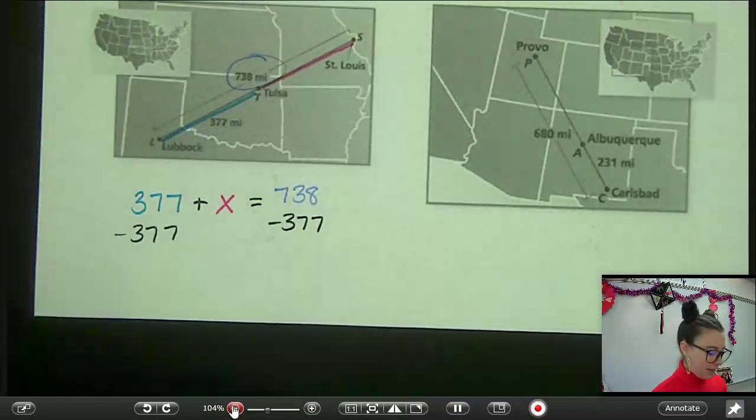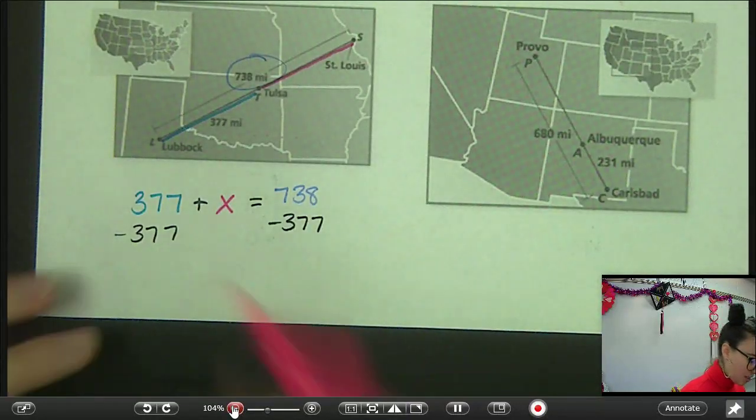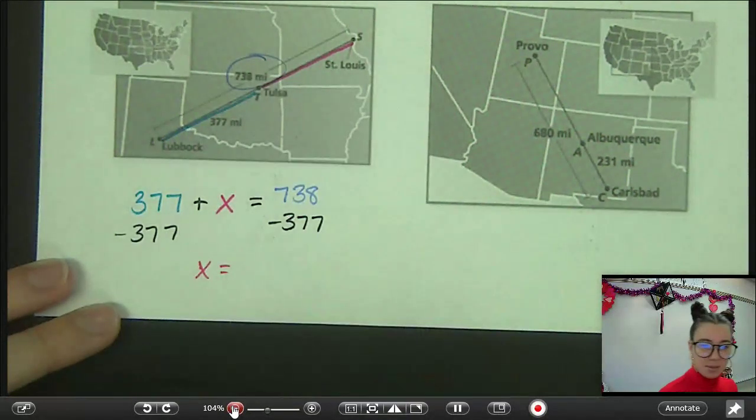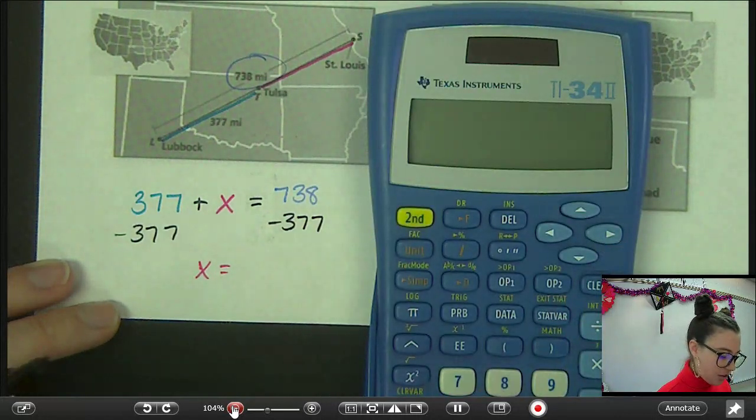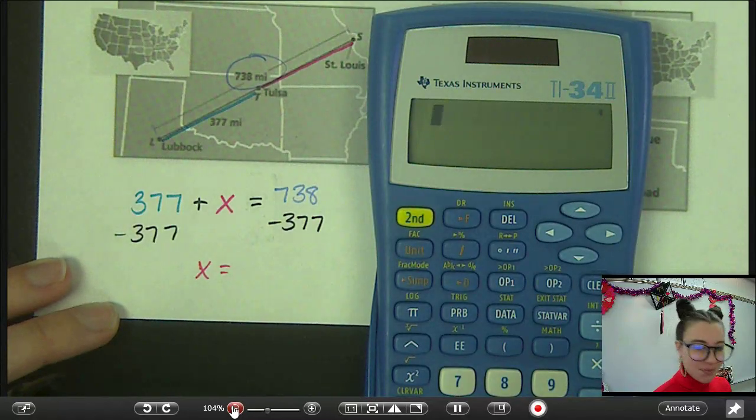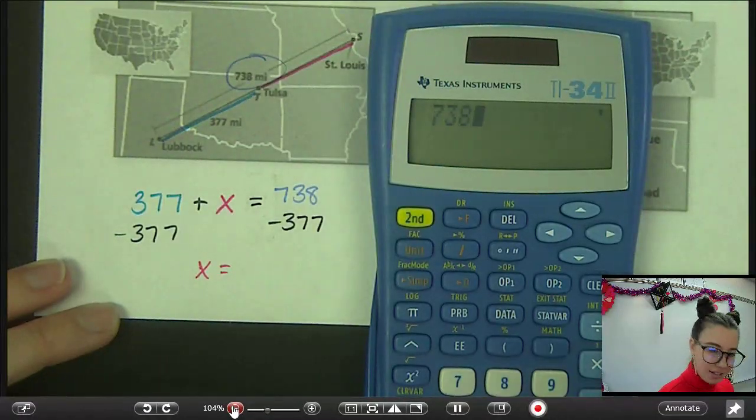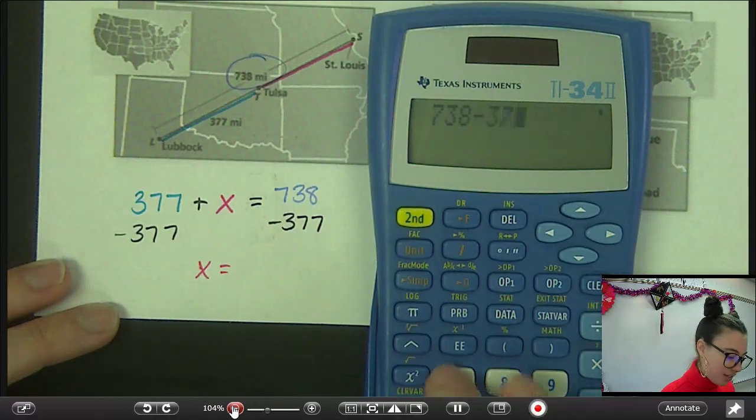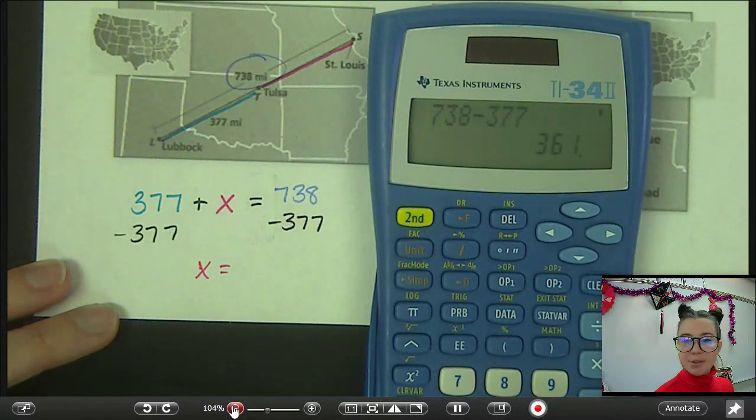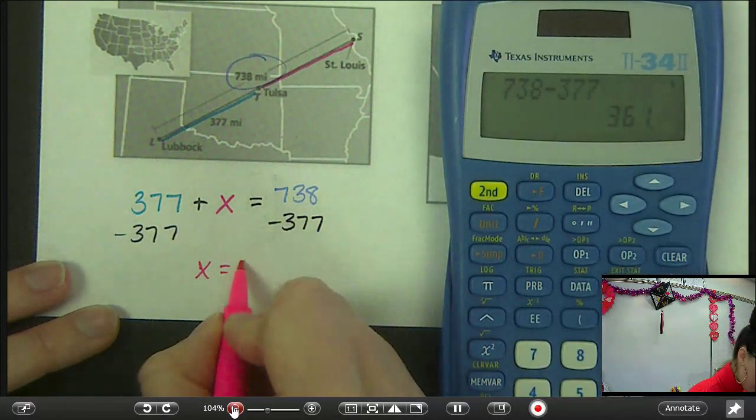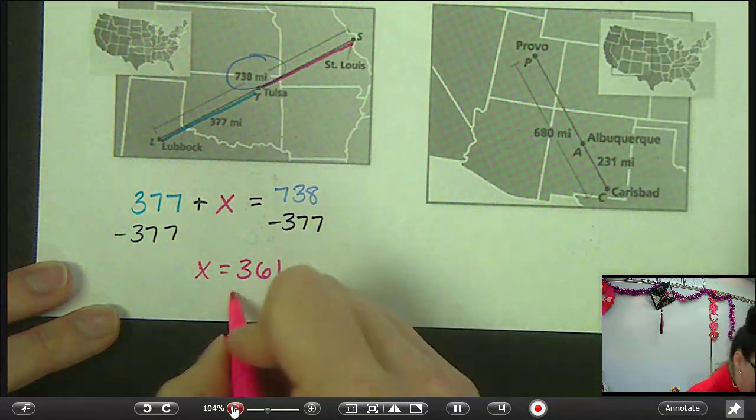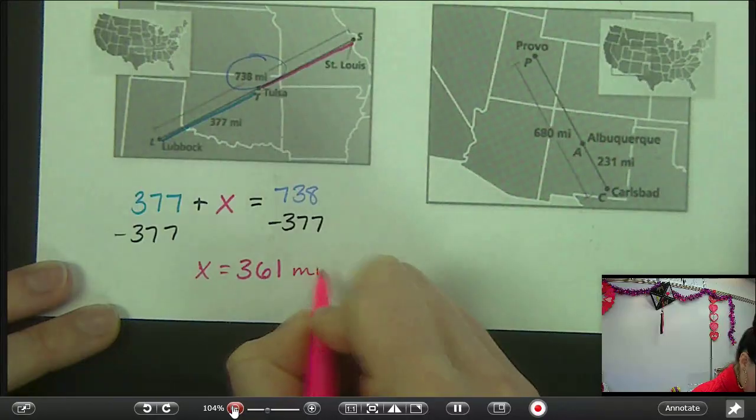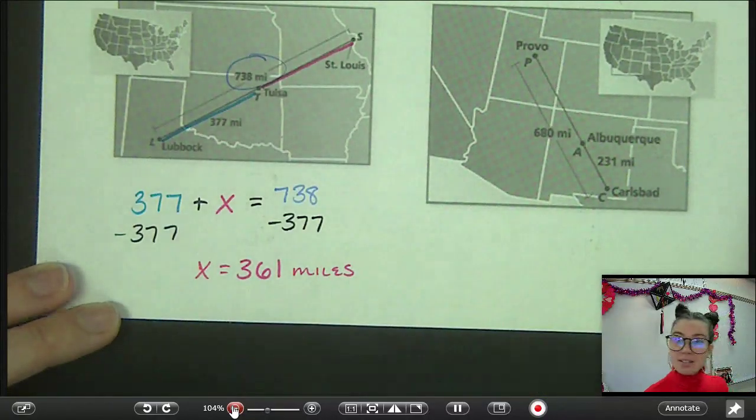And let's see, that tells me that the distance we're looking for is going to be, I can't do that one in my head, 738. Let's turn the calculator on, that helps. All right, 738 minus 377, we get 361. So that tells me it is 361 miles from Tulsa to St. Louis.